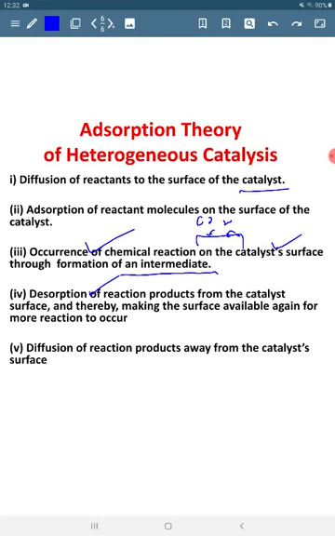And when the desorption occurs, what happens? The surface of the catalyst becomes again free. It becomes available for more reactants to get adsorbed. So this way the reaction will go on. And then the products get diffused away from the catalyst surface. Okay. So this way the adsorption theory consists of 5 points, and step by step all the points occur.